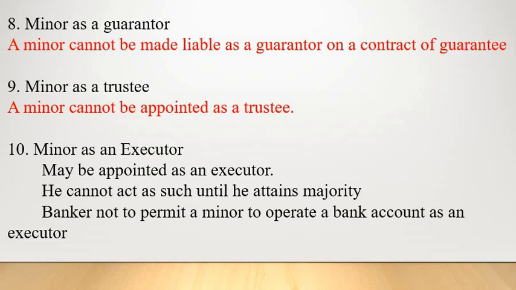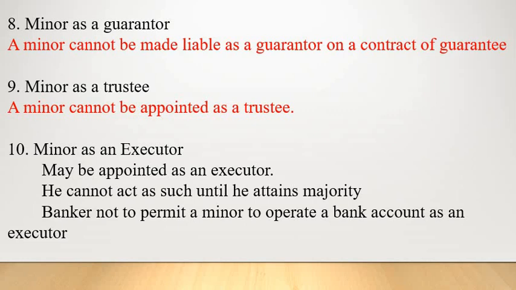Moving on to the ninth point, minor as a trustee. A minor cannot be appointed as a trustee, like a guarantor. So a banker should not permit a minor to operate a trust account. As a banker, they have to take this precaution. If a minor wants to act as a trustee, the banker should not allow it. That means the banker should not permit a minor to operate the trust account.